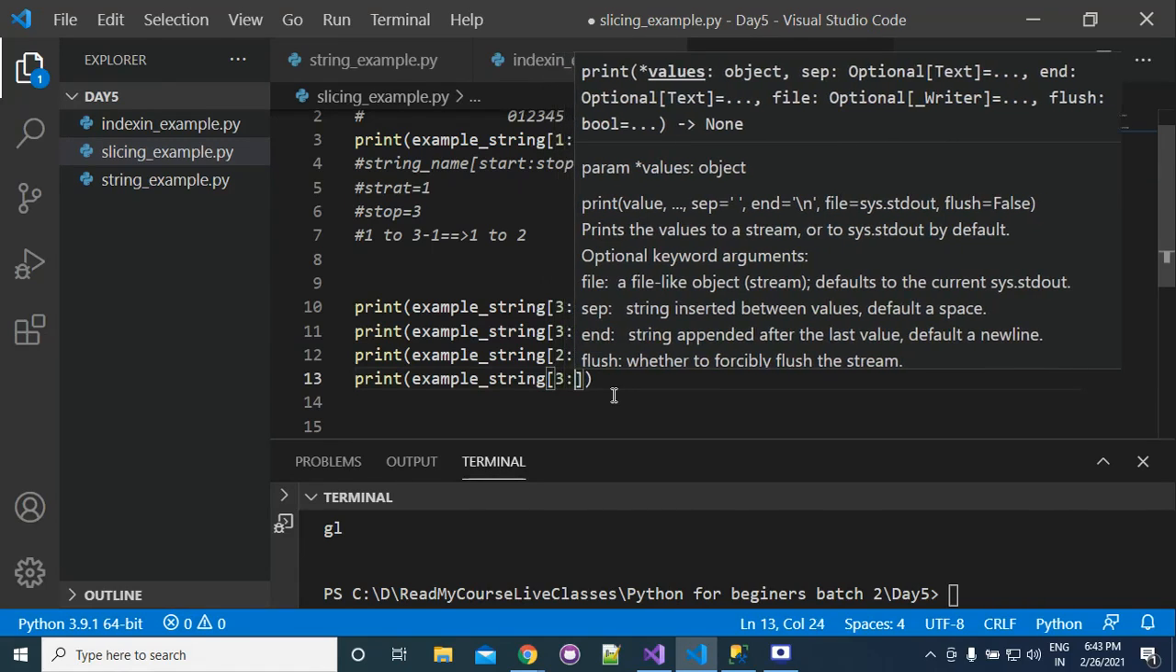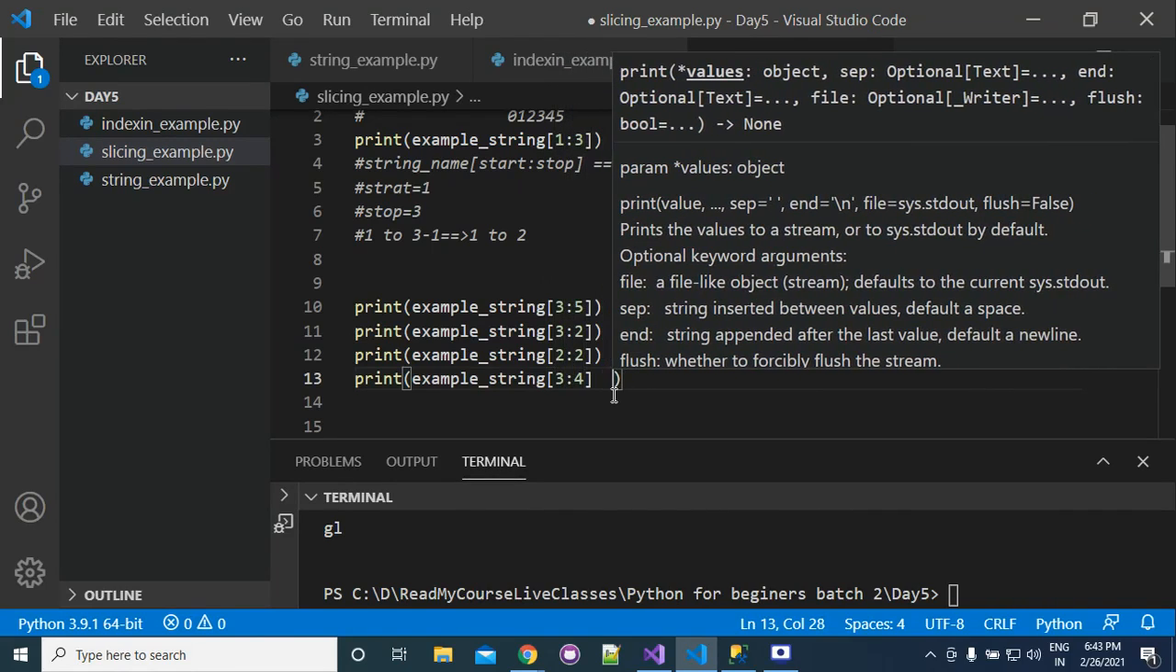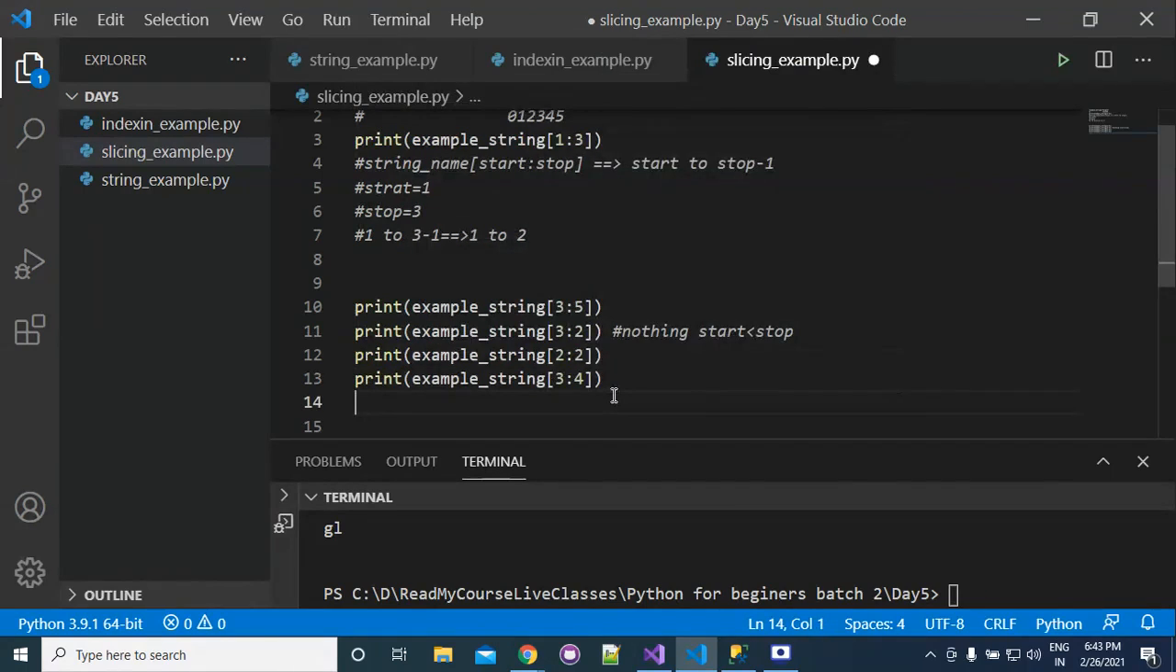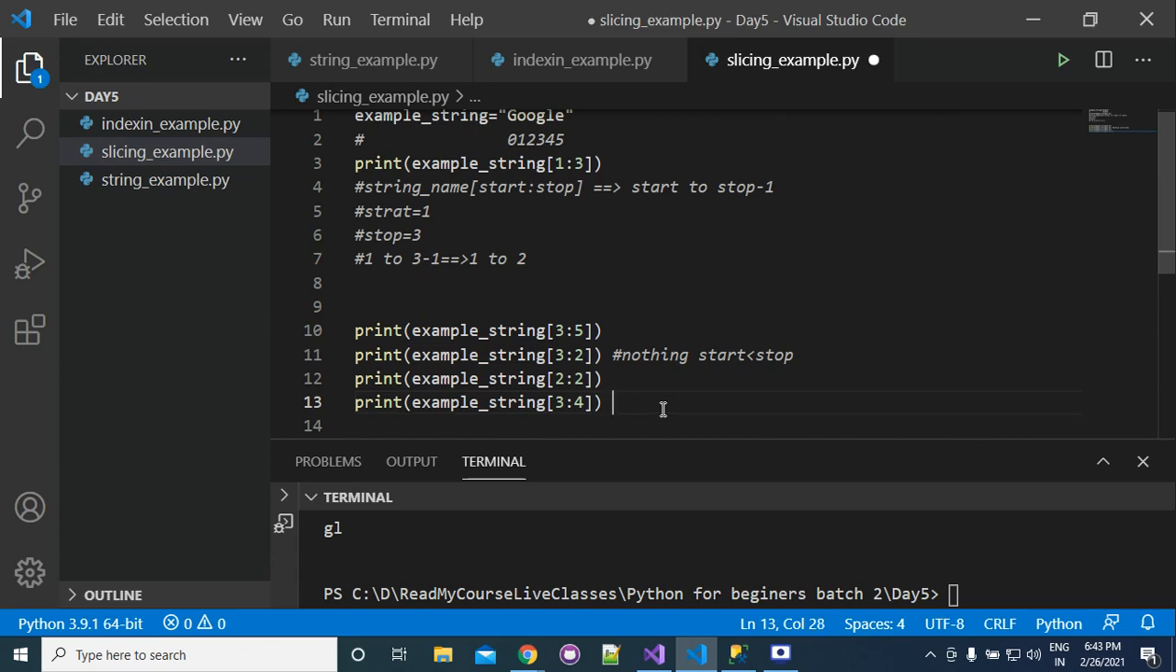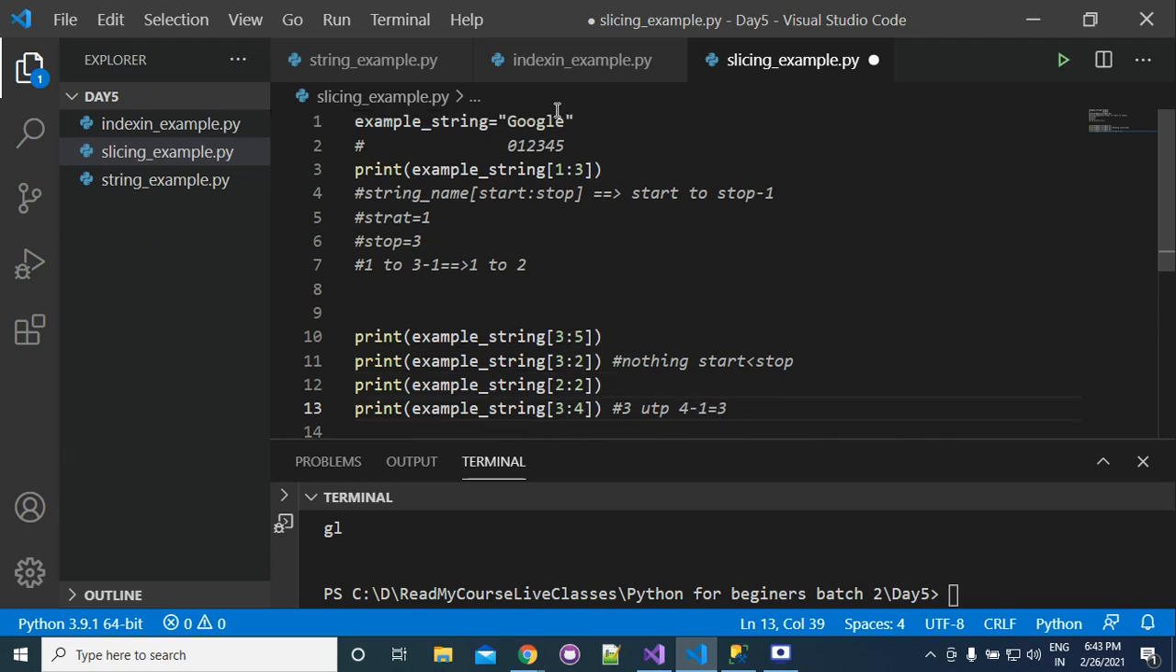Similarly, if you write [3:4], then what will you get? That will start from 3 and go up to 4 minus 1, meaning 3. So you will get the value from 3 up to 3, meaning you will get the value at index 3, which is G. In this case you will get G.